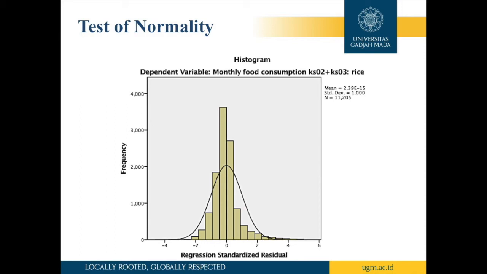Therefore, the application of central limit theorem could be useful, whereby the distribution tends towards normal as the sample size increases. Thus, by having a sufficiently large sample size, the sample mean in this study will have an approximately normal distribution, which can be shown by the bell-shaped histogram in this slide.